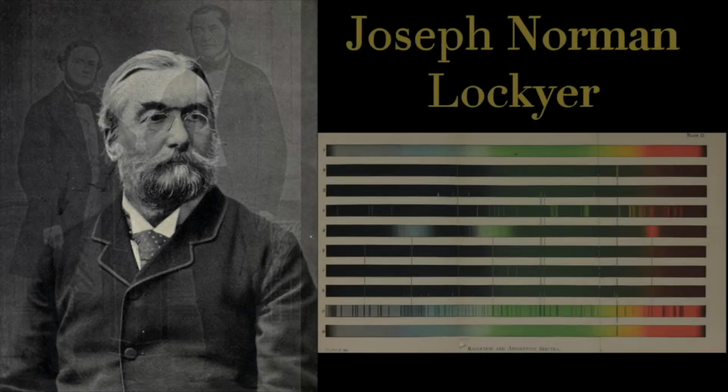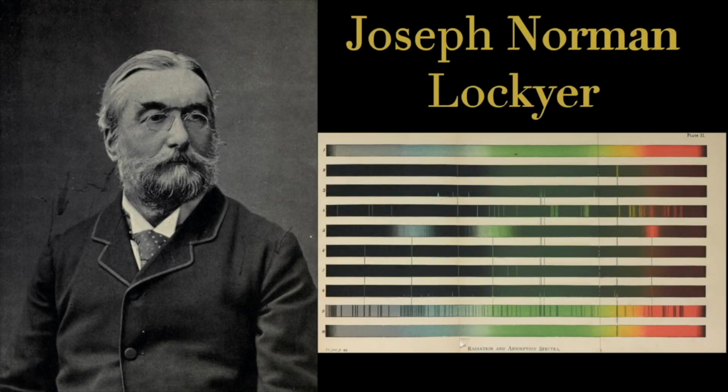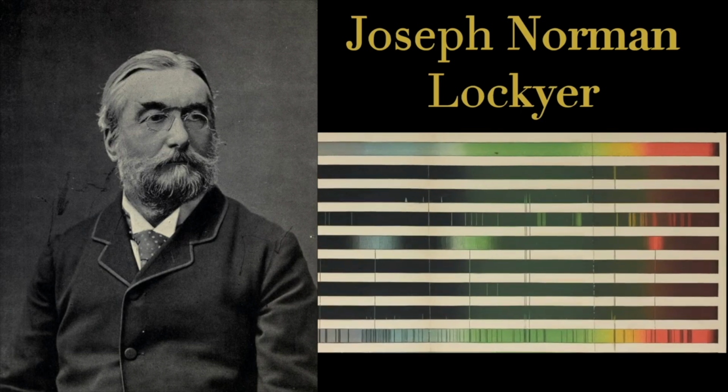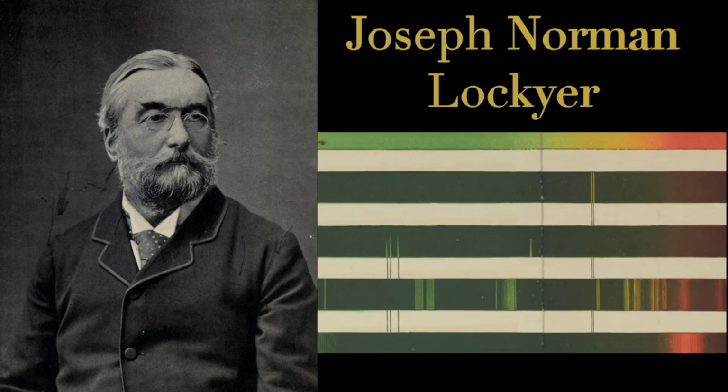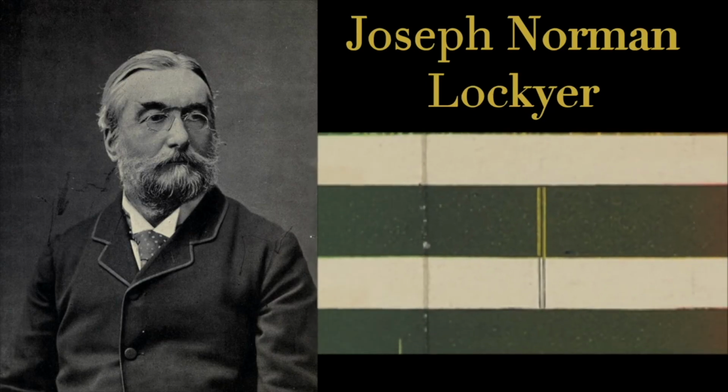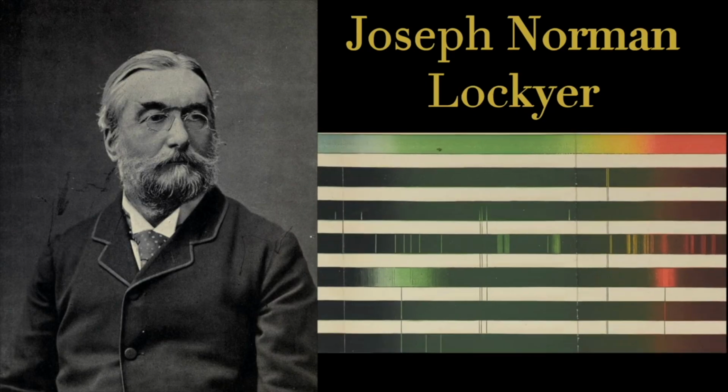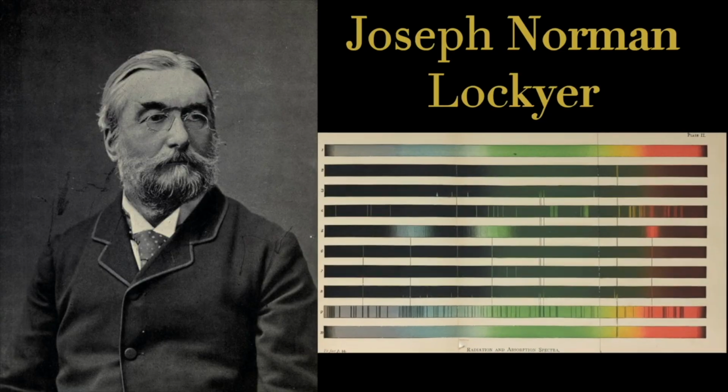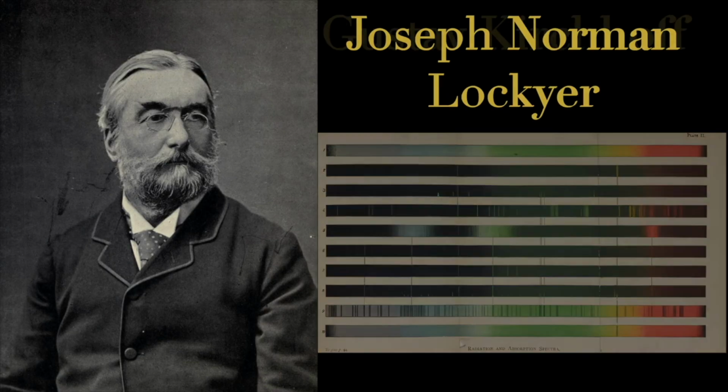In 1868, Joseph Norman Lockyer repeats the spectral analysis of the sun during a solar eclipse, and finds a prominent yellow line, about 588 nanometers in wavelength, and this line had no apparent chemical equivalent on Earth, as far as we knew. He called it helium, after the sun's Greek name Helios. 27 years later, helium would be found on Earth.